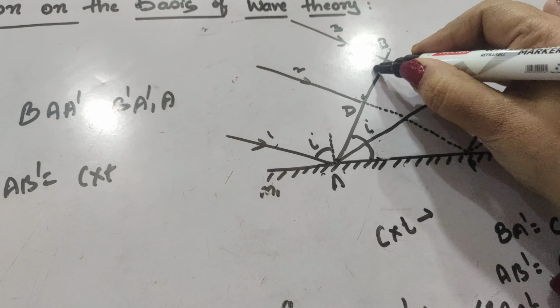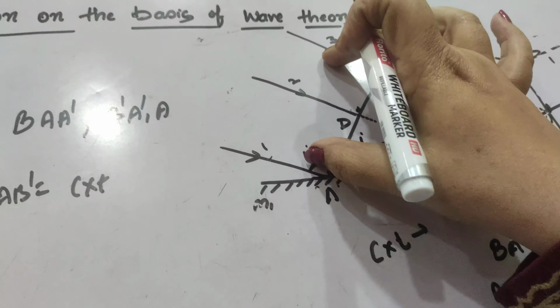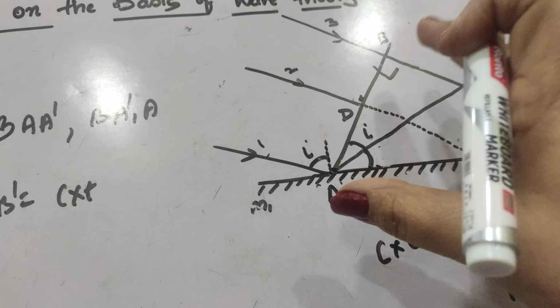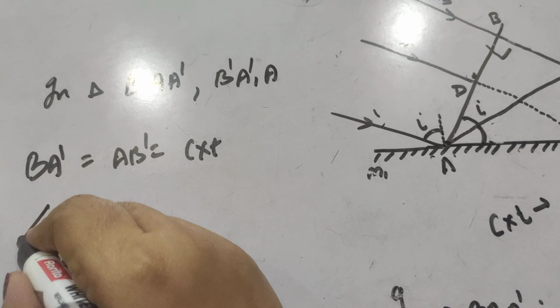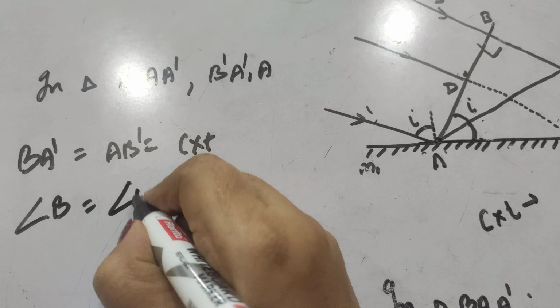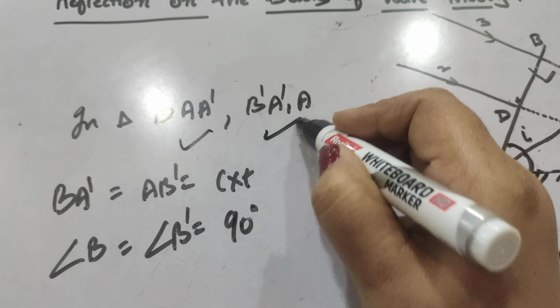Another thing, this angle is 90 degrees and this angle is 90 degrees. Why 90 degrees? Because every ray on the wavefront will always be at right angle. So angle B is equal to angle B dash is equal to 90 degrees. So we can say that these triangles are congruent.